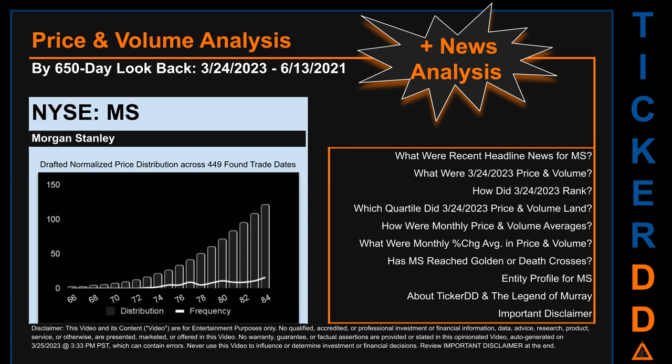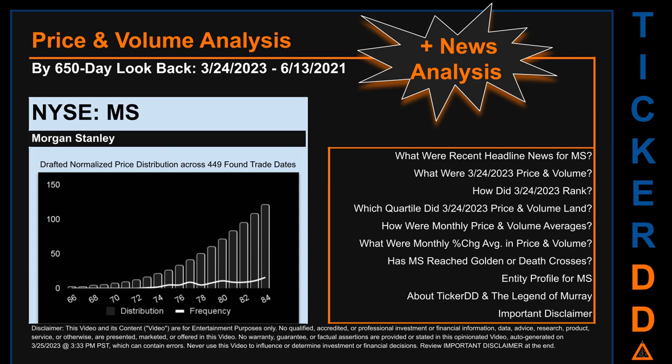MS went public on March 21, 1986, which was roughly 37 years ago. Looking back 650 calendar days from Friday, March 24, 2023 to Sunday, June 13, 2021, we found 449 applicable trade dates for use in our analysis.